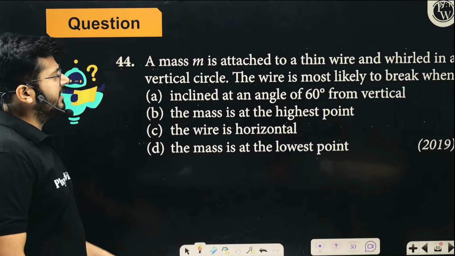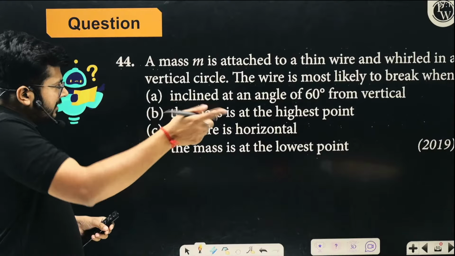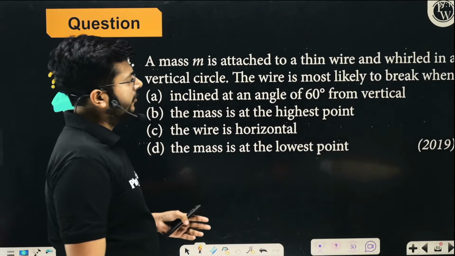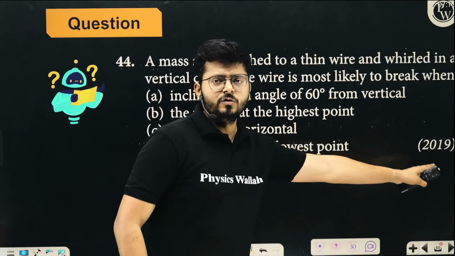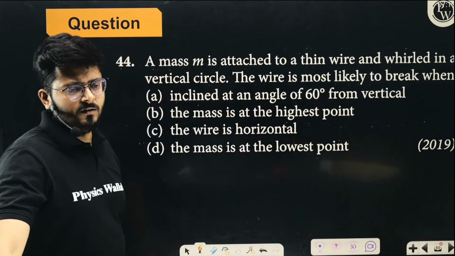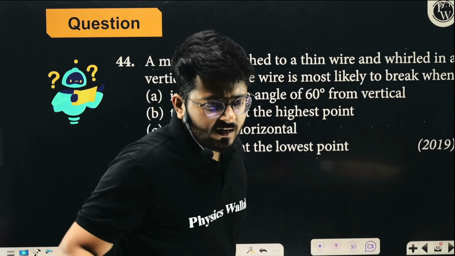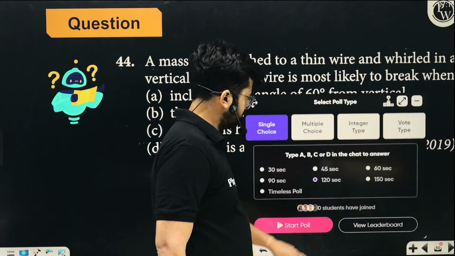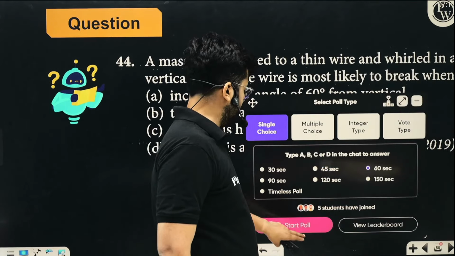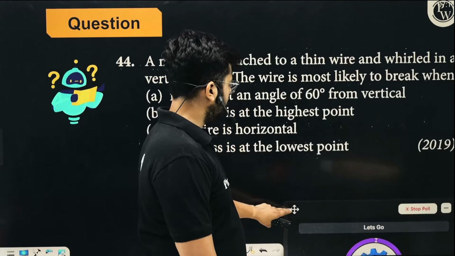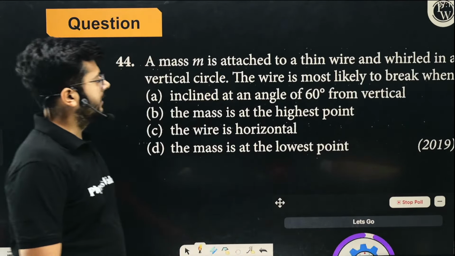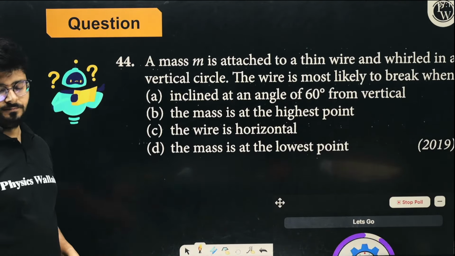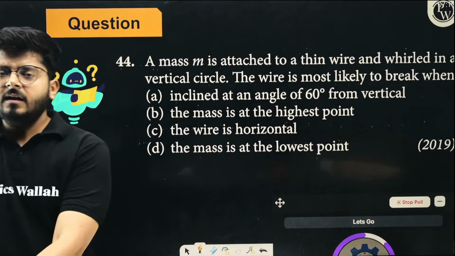A mass M is attached to a thin wire and whirled in a vertical circle. The wire is most likely to break when? It is asked in year 2019. So read the question and try to answer it. Very simple question, right? At what angle? So think about it.